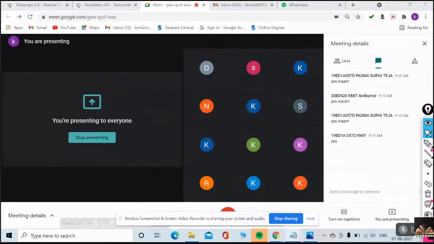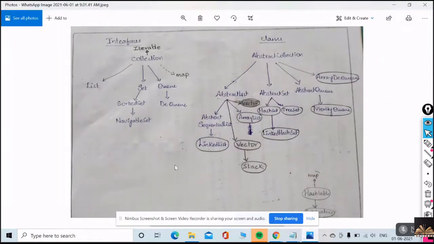Listen very carefully, each and every point is very important. By using this set of interfaces and this set of classes, I make the individual objects a single unit. The main thing is that these collections are used for retrieving data from databases and from files. In those situations, we can use these collections.